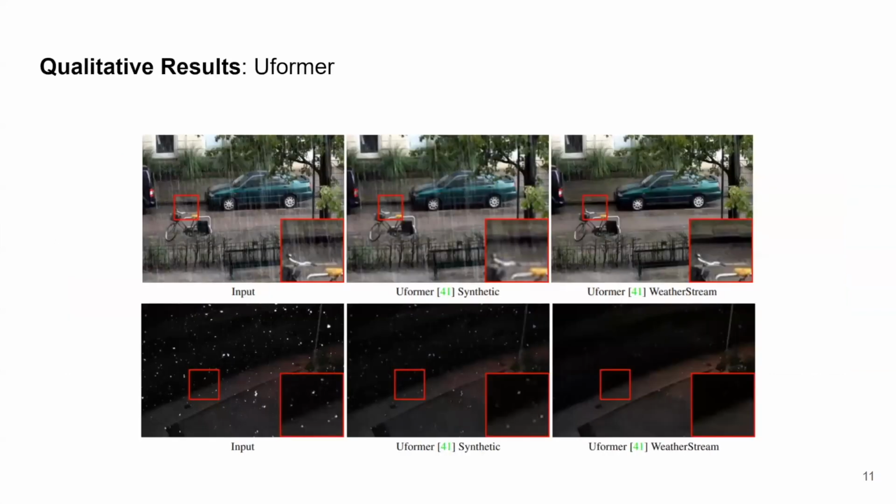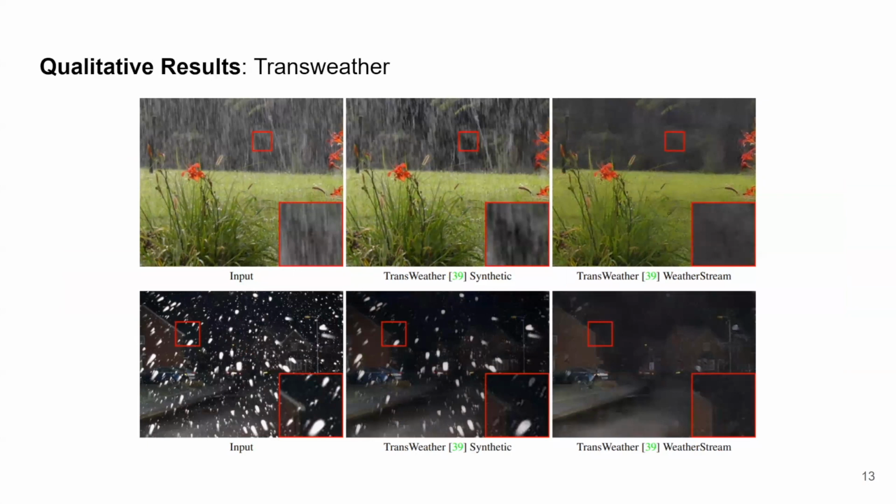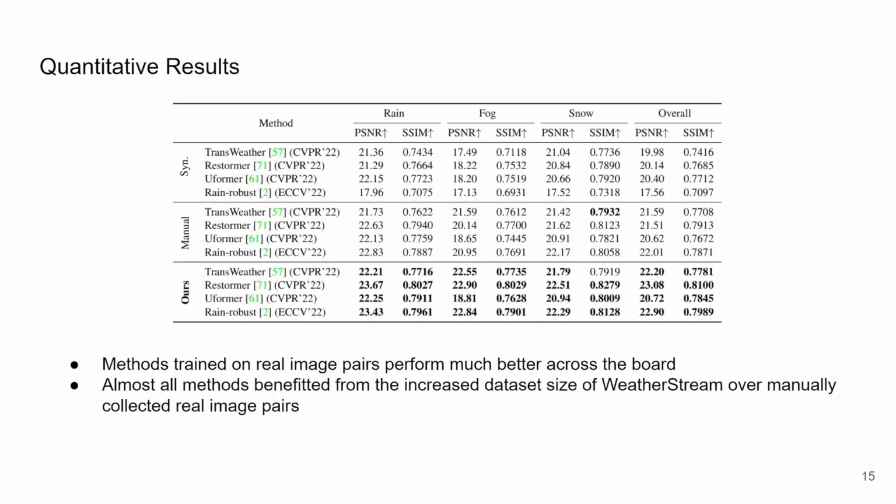Now that we have our collected WeatherStream dataset, we can see some of the results of retraining state-of-the-art models on our newly proposed dataset. As we can see from these outputs, images output from models retrained on WeatherStream perform much better than those trained on synthetic datasets. In fact, for some models, retraining can see a jump of up to 2 to 3 PSNR as compared to a synthetically trained model.